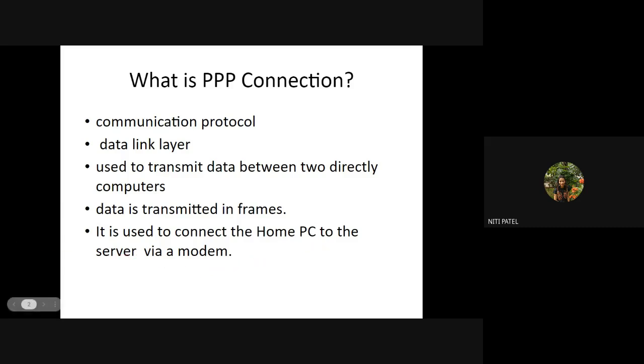I am not audible? No, ma'am, we can hear you. Ma'am, for me it's fine. Okay, Dishank, please leave and reconnect once.